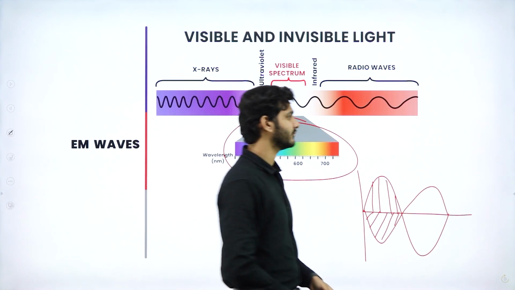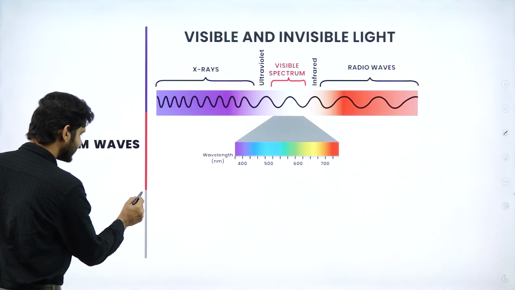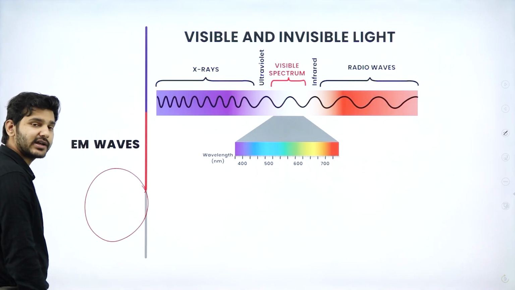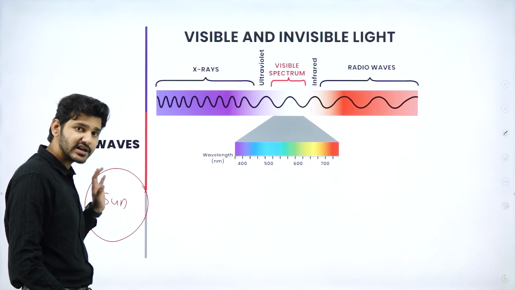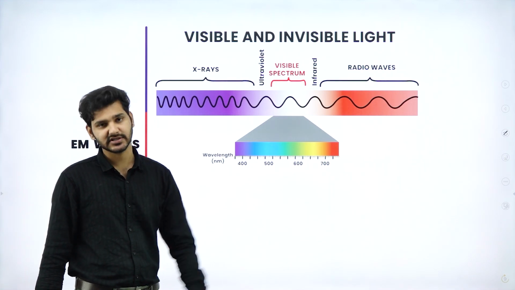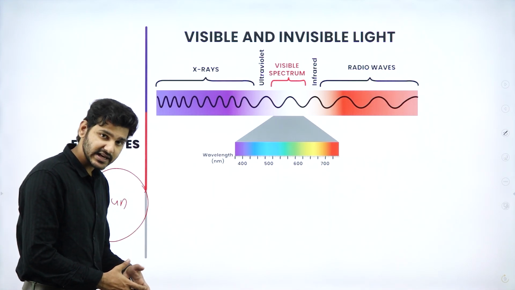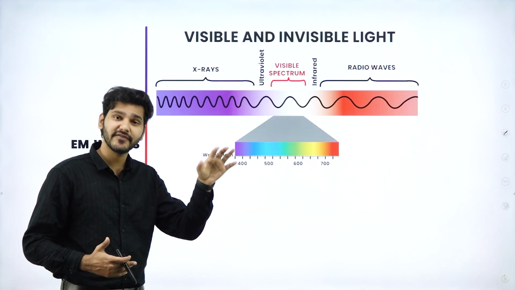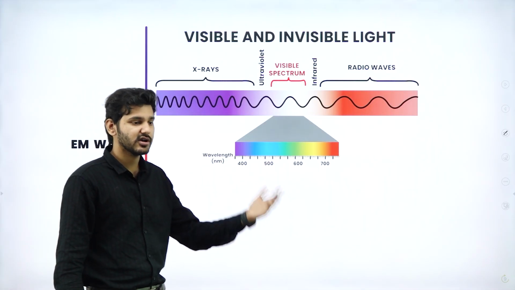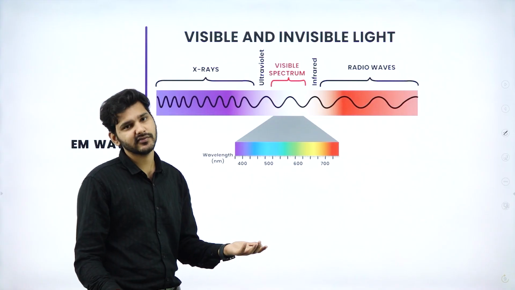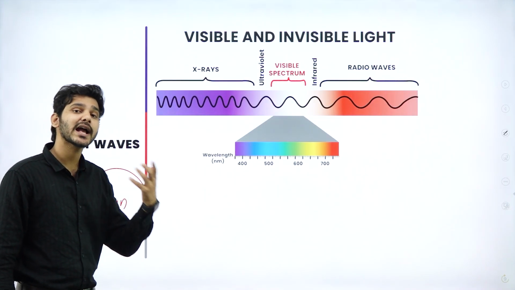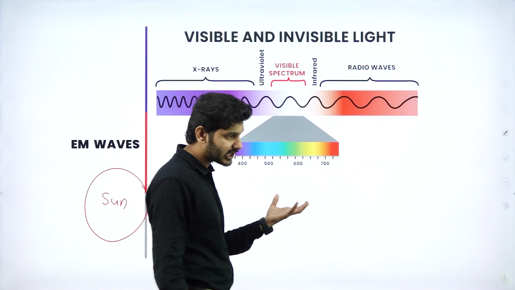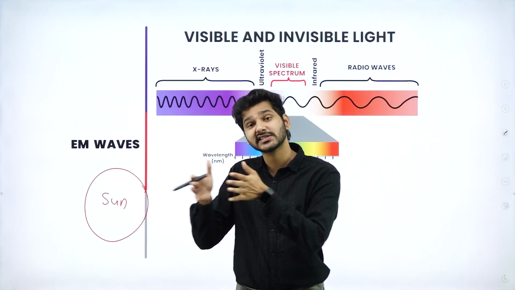That is because if this is the source of the electromagnetic radiation, let's say this is the sun, and radiations from the sun are being emitted, then depending on its frequency or wavelength, both are related, because frequency is nothing but 1 by wavelength, I can categorize these EM waves into several segments.